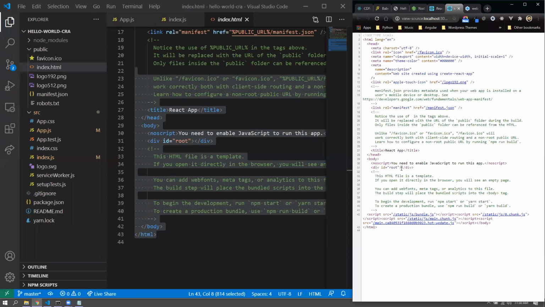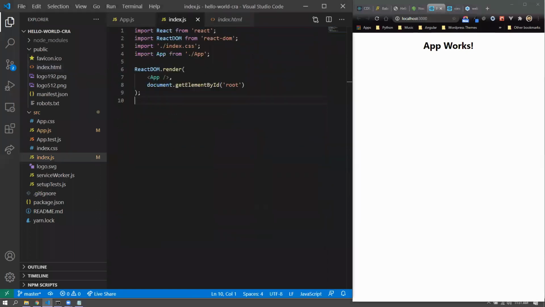You see that there is a div ID root, and these scripts are the result of Babel and Webpack working together. Webpack simply injects those scripts into the index.html. Babel is the one that compiles, and Webpack bundles and injects them. So this index.html is the one that has the div which has an ID root. That is what we are referring to inside document.getElementById root. All right. So I believe, Rita, that answers your question.